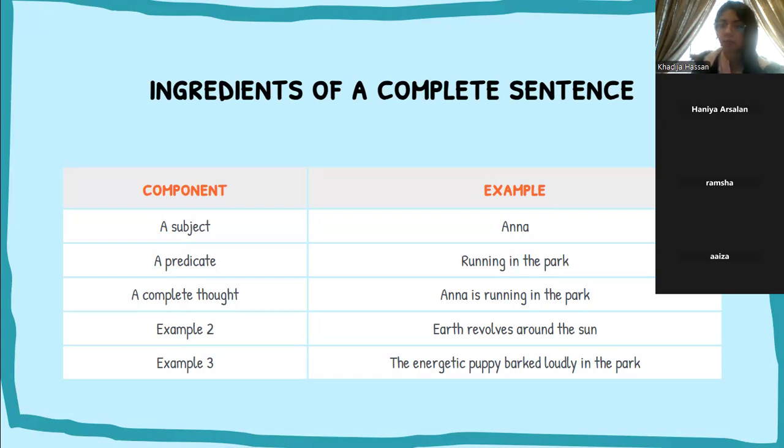Anna is running in the park. The child is eating his biscuit. We want a proper thought, a proper idea written in whatever writing you're doing, right? So this is not just for the exam, it's for general writing as well. Other example is: The Earth revolves around the sun. The energetic puppy barked loudly in the park. So again, the puppy being the subject, the predicate being barked loudly in the park. Earth being the subject, revolves around the sun being the predicate.